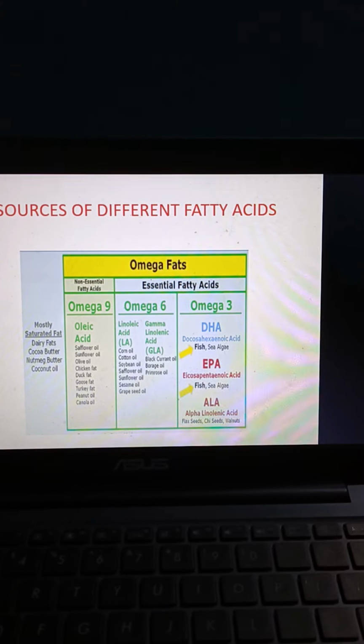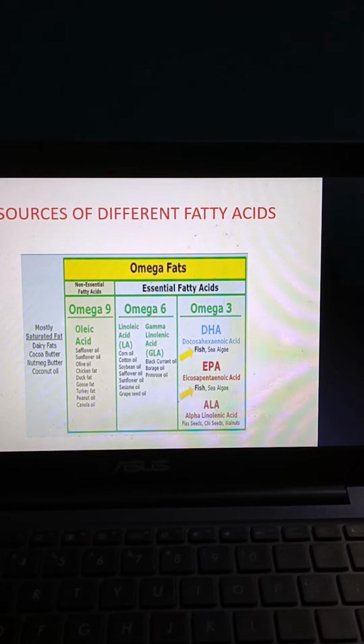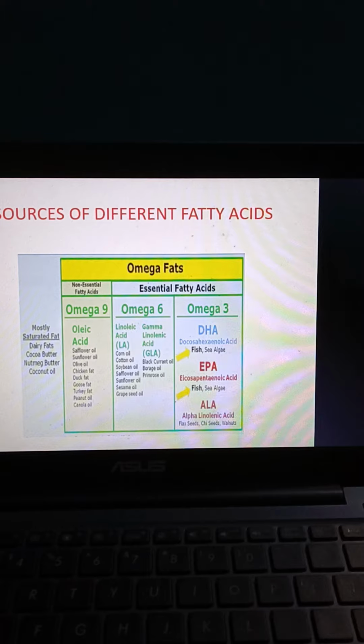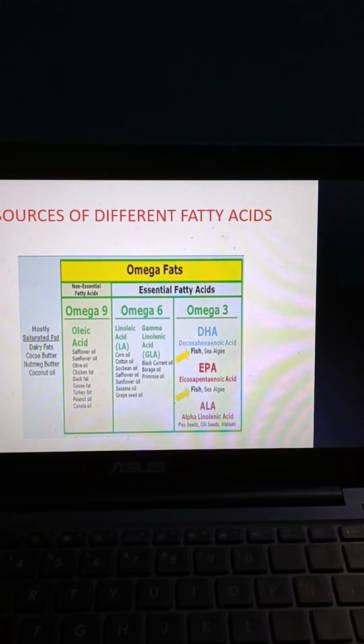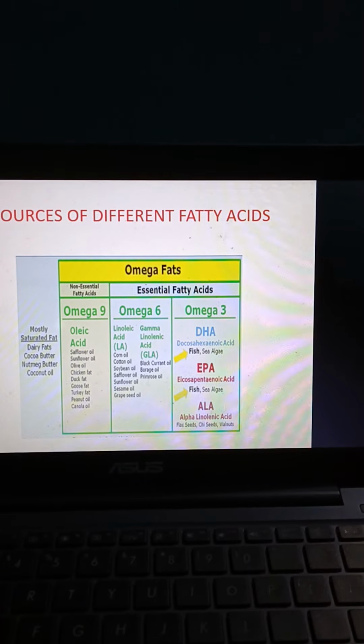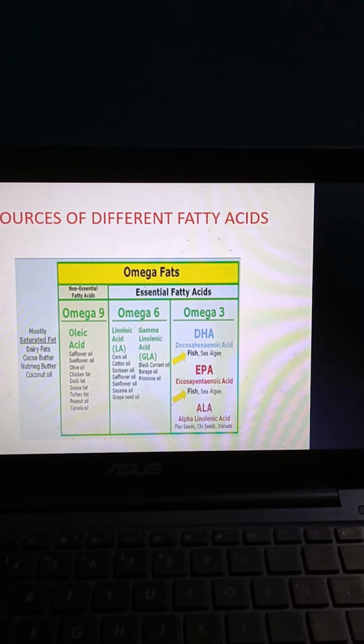and primrose oil, etc. Then the omega-3 fatty acids: DHA, docosahexaenoic acid, is present in fish and sea algae. EPA, eicosapentaenoic acid, is present in fish and sea algae.